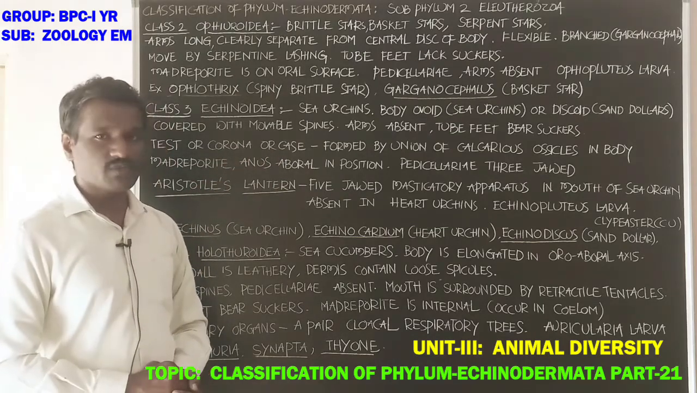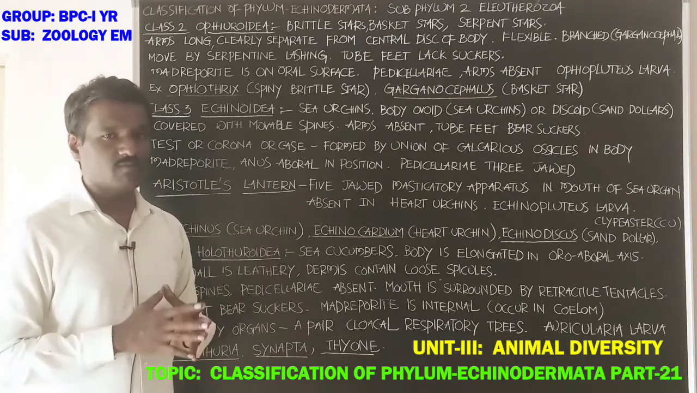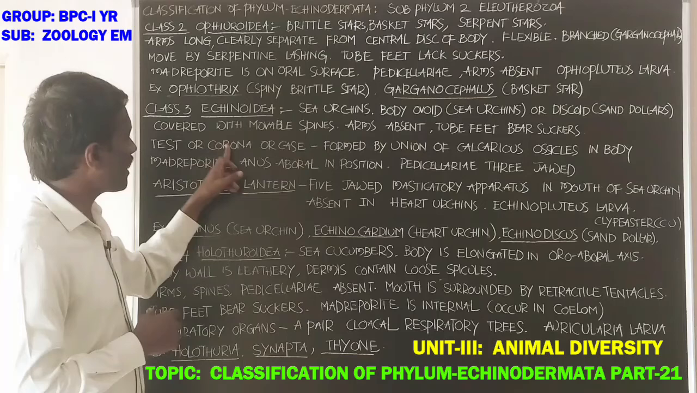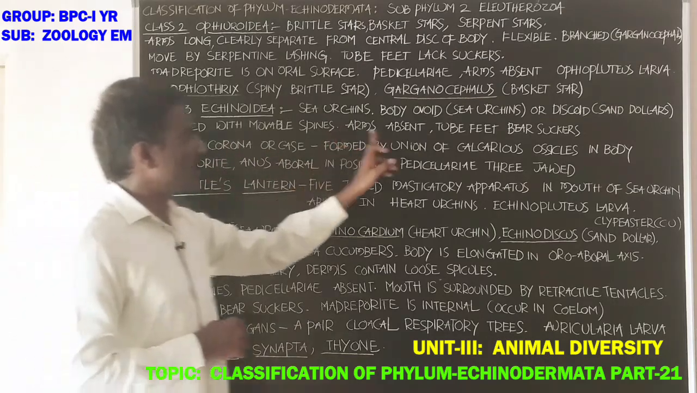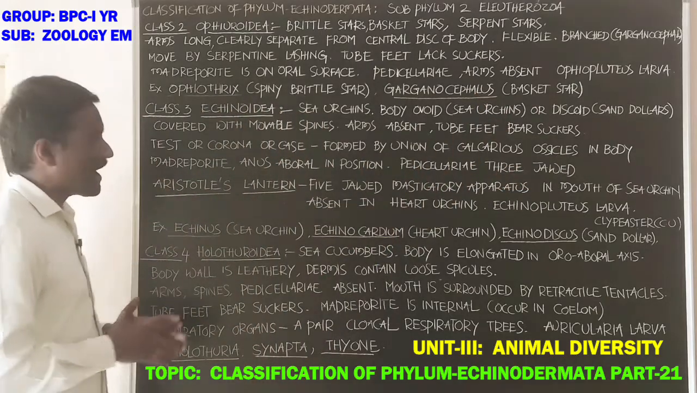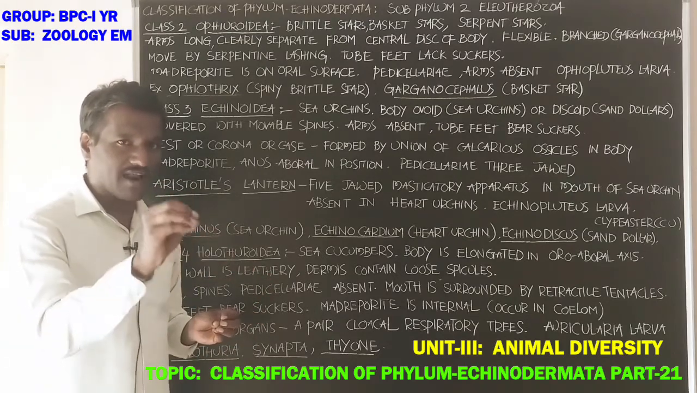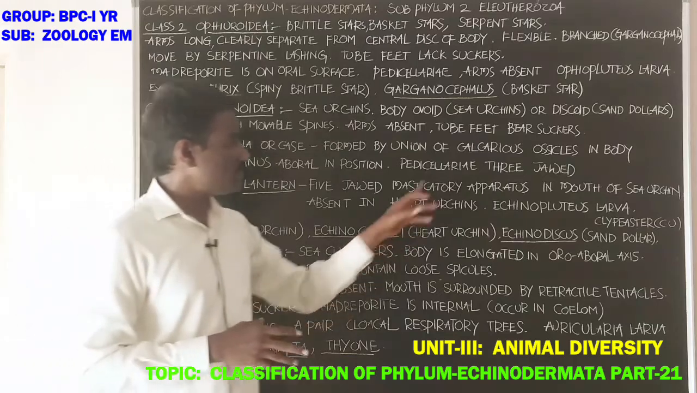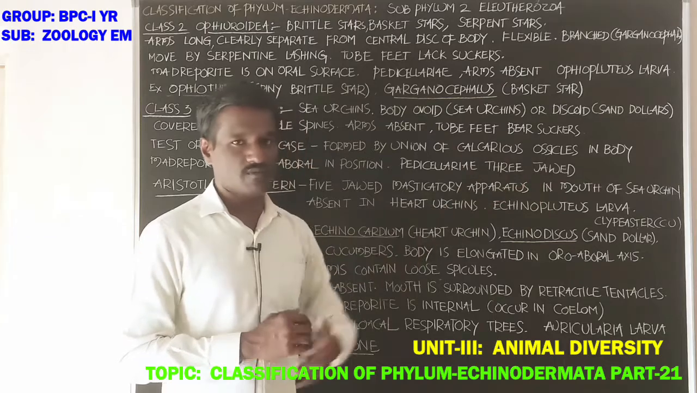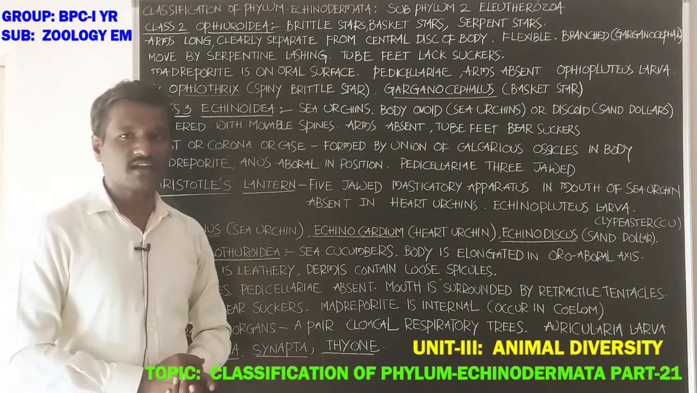What about this? Calcareous ossicles in the body of the animal unite to form a hard covering that is called the test, corona or case. Next, madreporite and anus are aboral in position. Next, pedicellariae are 3-jawed. Students, pedicellariae are 3-jawed.